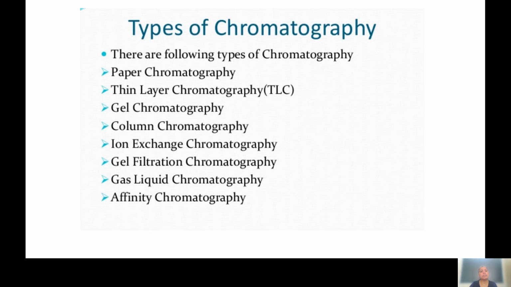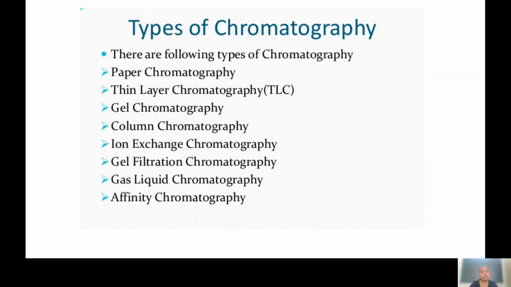In thin layer chromatography we use silica gel, and the mobile phase is a liquid. In gel chromatography, gel is used. In column chromatography, we again use a solid as the stationary phase. In ion exchange chromatography, resins are used, the cation exchange resins and the anion exchange resins. Depending on the presence of ion, whether cation or anion, the cation or anion exchange resins are used.